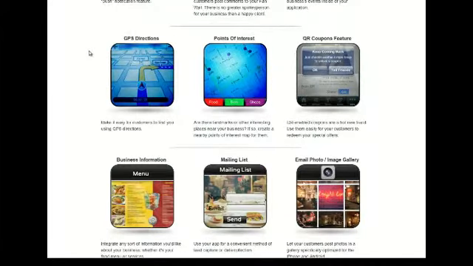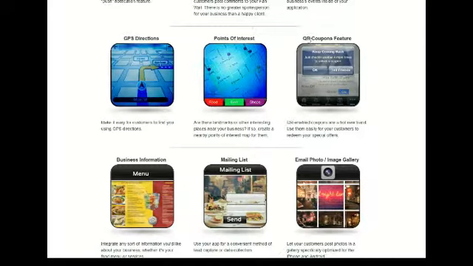Now here's another group of really awesome features. Having GPS directions makes it easy for your customers to find you using the GPS that's already built into their phone or their iPad device. And allowing them to plug in points of interest just tells them what's around your business that they also may want to frequent. It kind of gives the neighborhood overview.